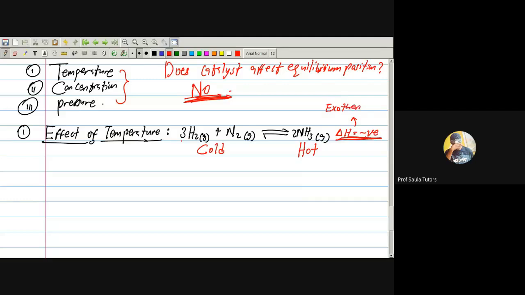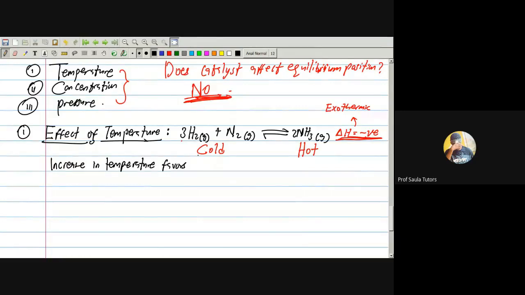Exothermic is releasing heat. So therefore, I'll say this is hot and this is cold. Now pay attention. Jam will now ask you this question. That increase in temperature, where does it favor? Does it favor forward reaction or backward reaction? How do we do that? Now, pay attention. Increase in temperature favors where? Everybody pay attention.